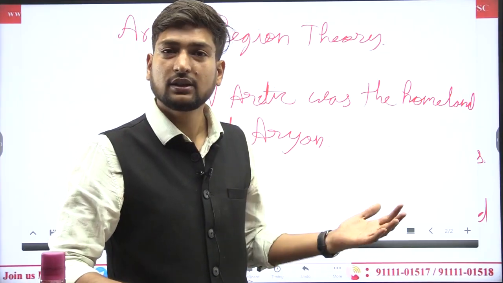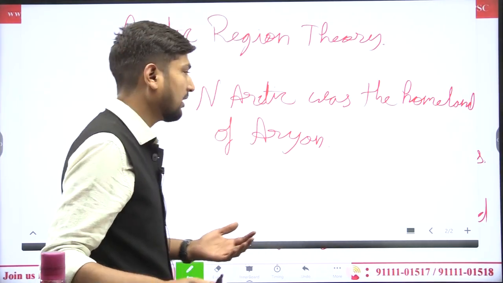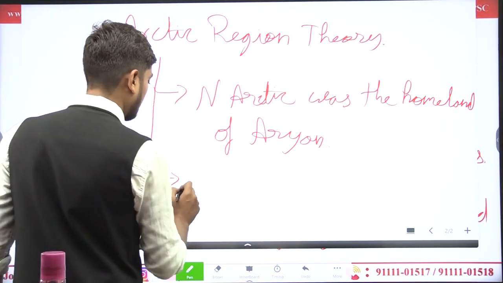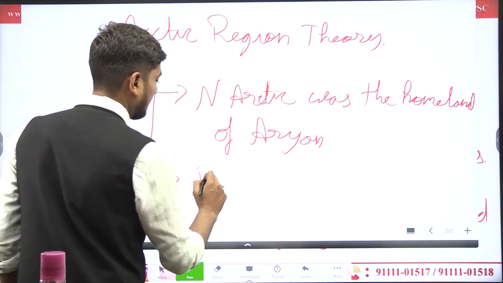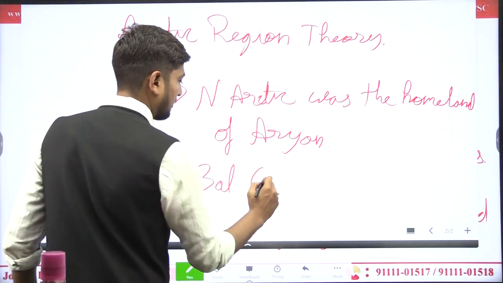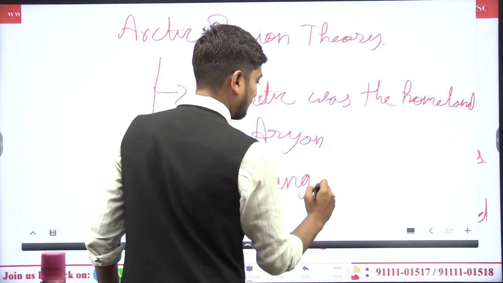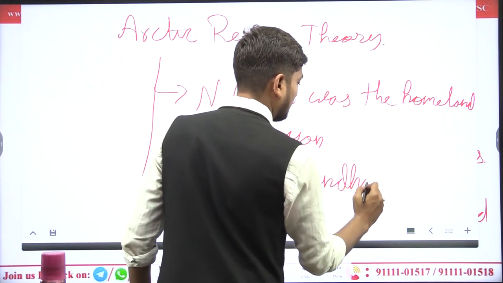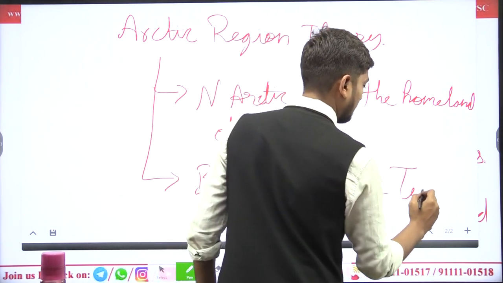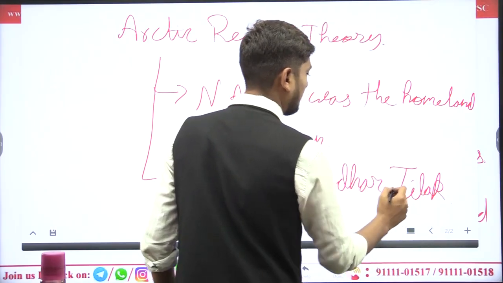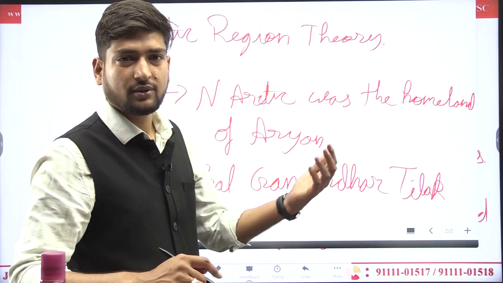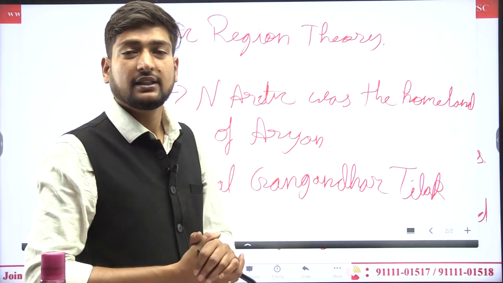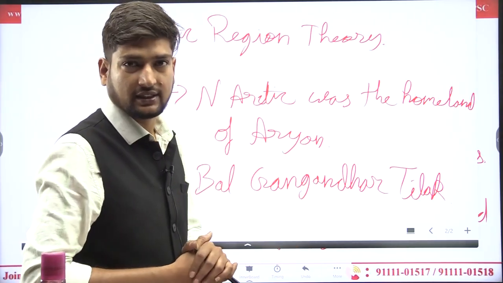By whom was this theory given? This theory was given by our great national freedom fighter Bal Gangadhar Tilak. He says that Aryans did not come from Europe or Central Asia, they came from the northern Arctic region.